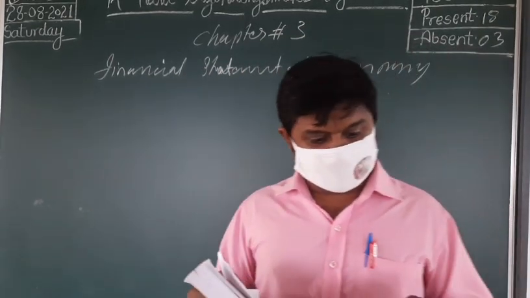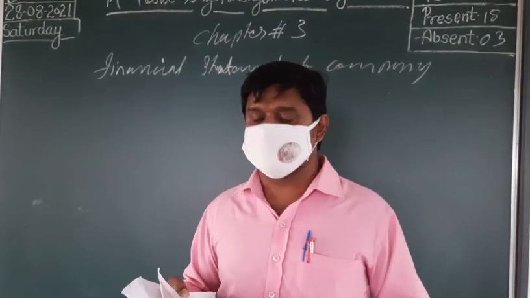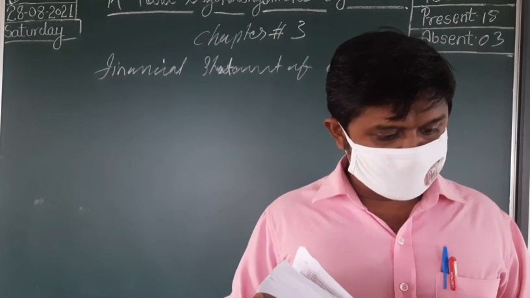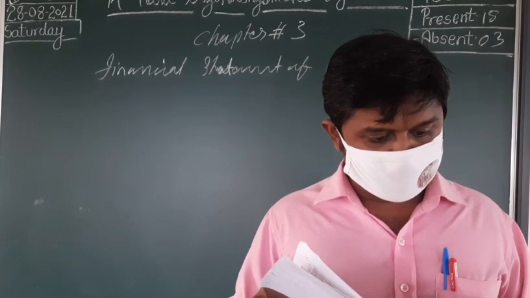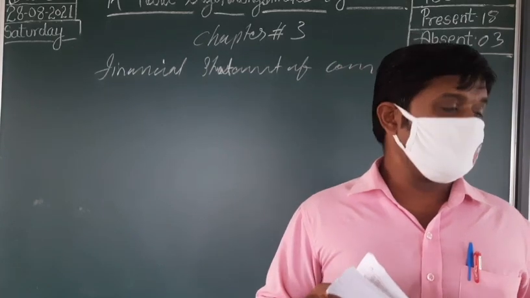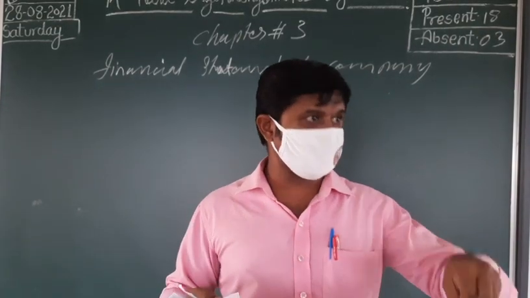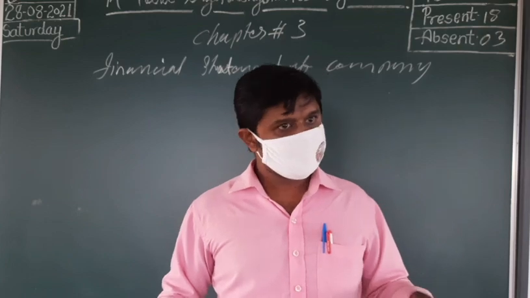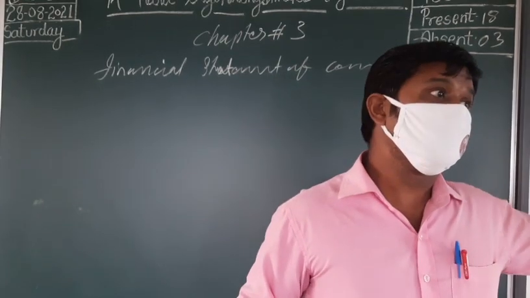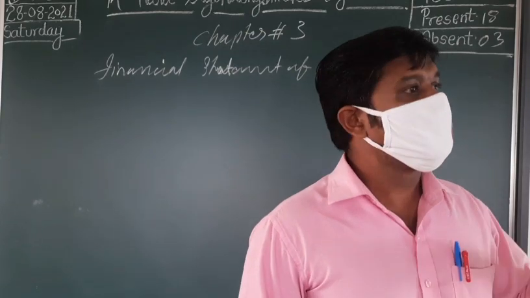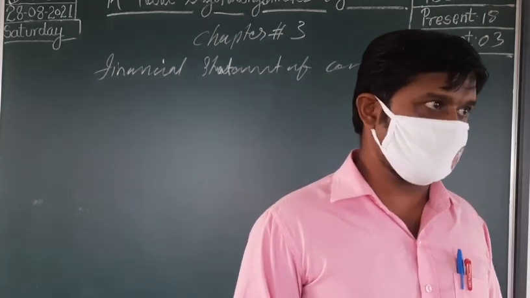Next we can see other current liabilities. What comes under other current liabilities? Here it says current maturities of long-term debts. If any long-term debt is maturing now, that means it was a long-term debt, but now it's time for meeting that expense.